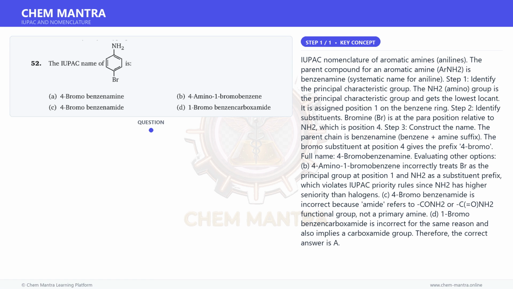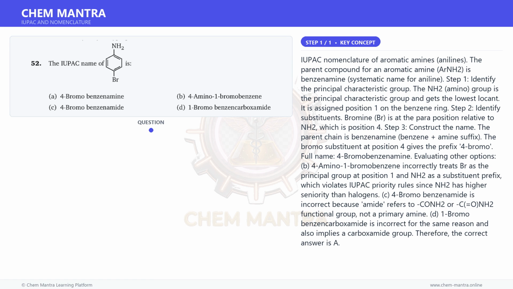Step 1. Identify the principal characteristic group. The NH2 amino group is the principal characteristic group and gets the lowest locant. It is assigned position 1 on the benzene ring. Step 2. Identify substituents. Bromine, Br, is at the para position relative to NH2, which is position 4. Step 3. Construct the name.